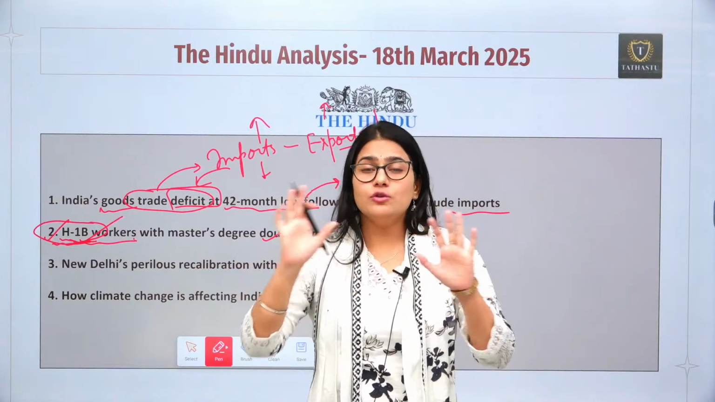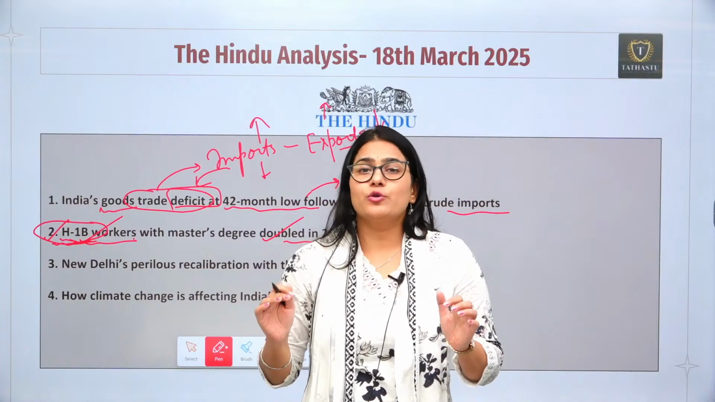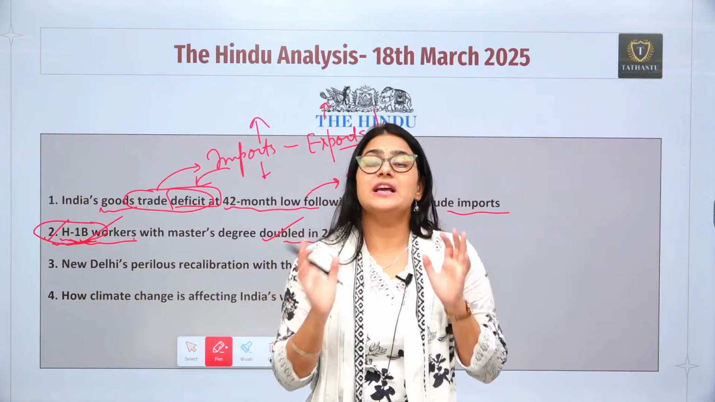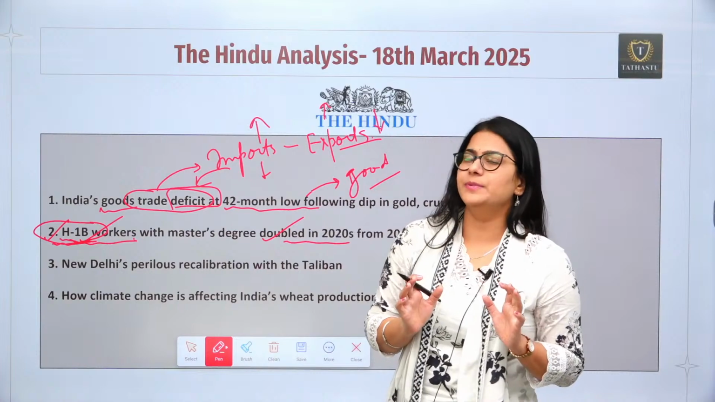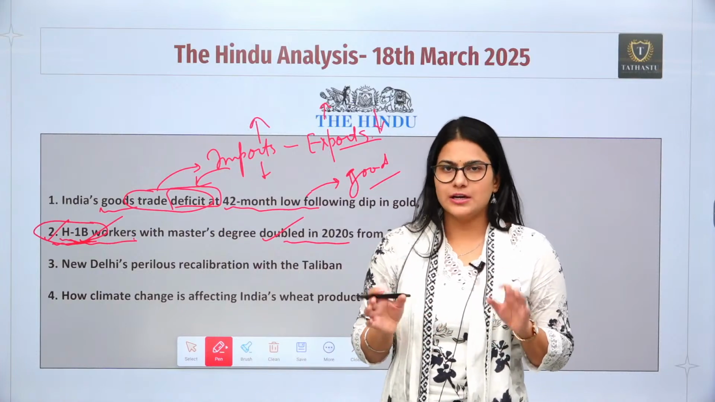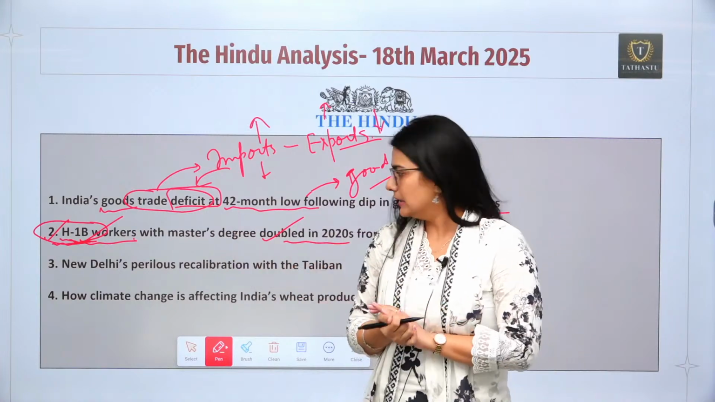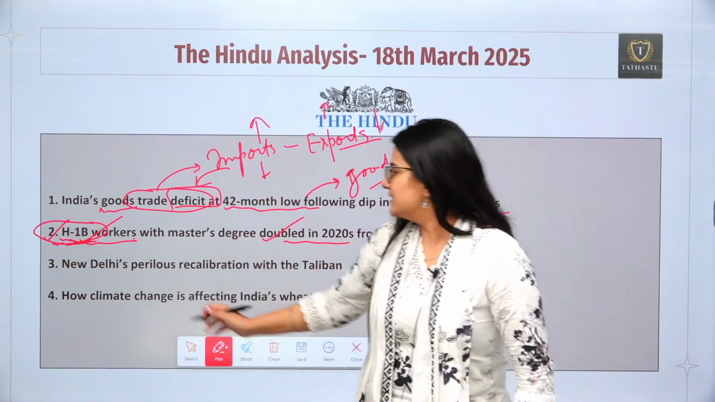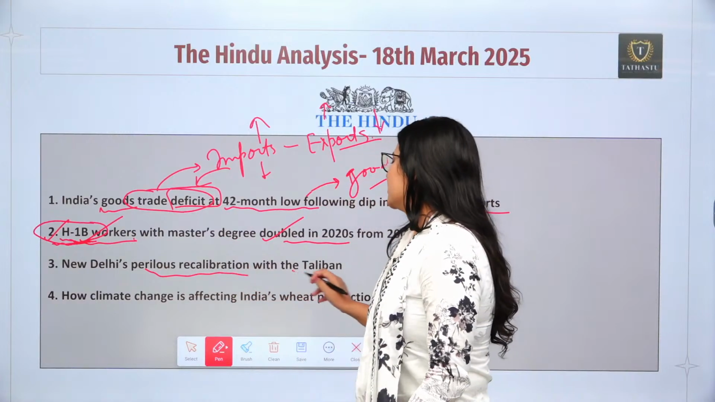So, in all of the world, if the USA is providing 100 visas, out of which 70 visas are being provided to Indians only. So, these are the few facts which we are going to explore in this second news. Third is related to New Delhi's perilous recalibration with the Taliban.